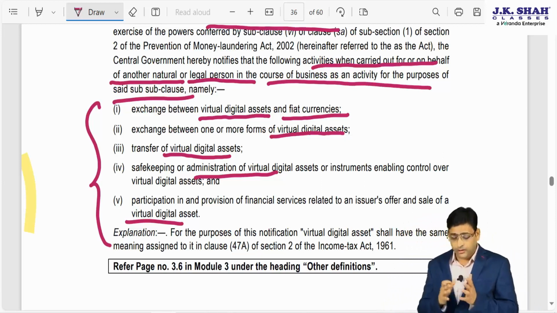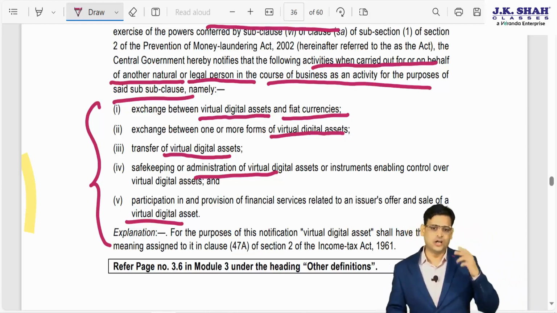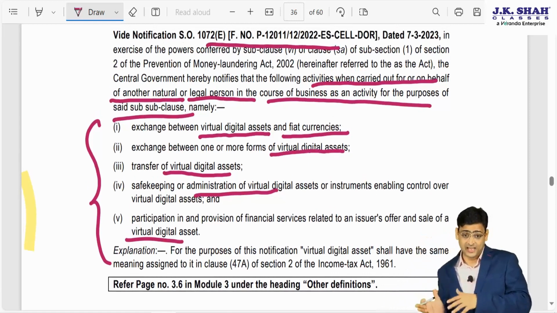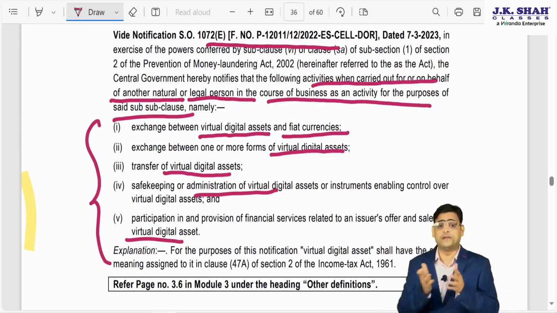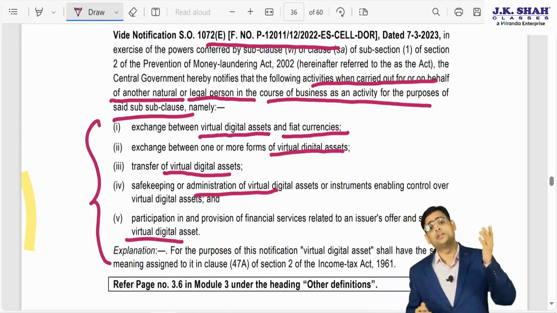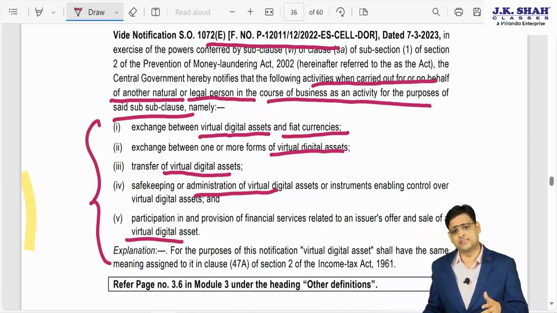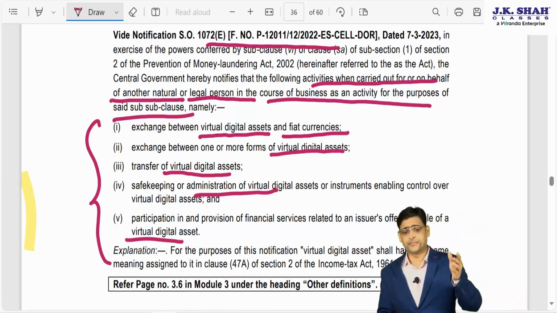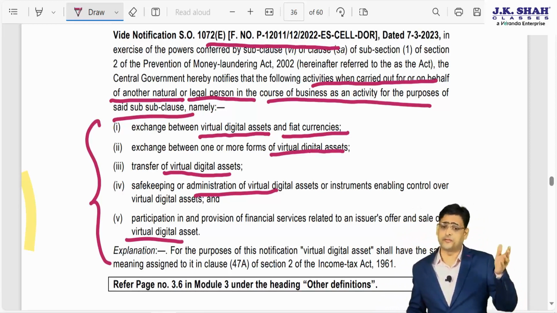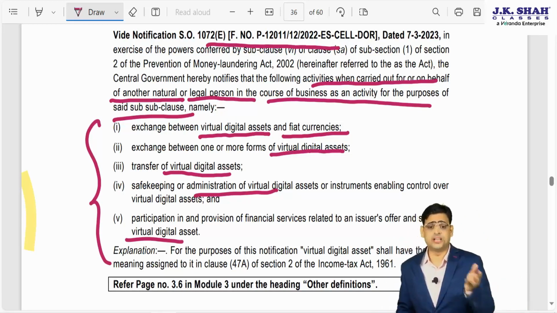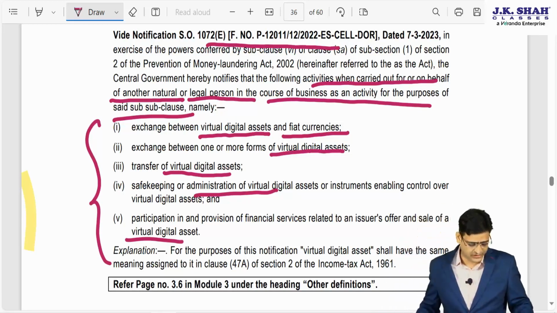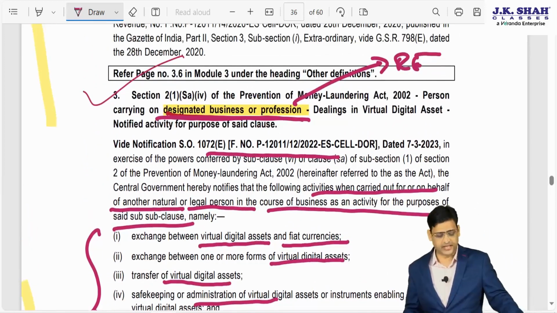So if you are doing all these businesses, and you are providing services related to virtual digital assets or fiat currencies, then you will be termed a person carrying on designated business, and you will be a reporting entity. You have to give the information prescribed to the authorities under the PMLA. So this is the amendment from the PMLA chapter.